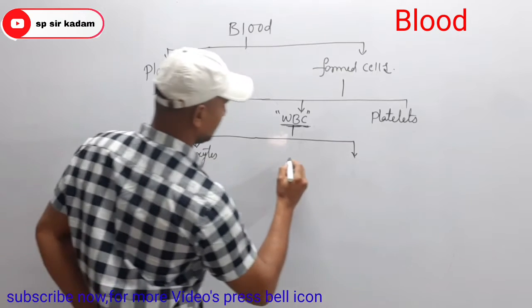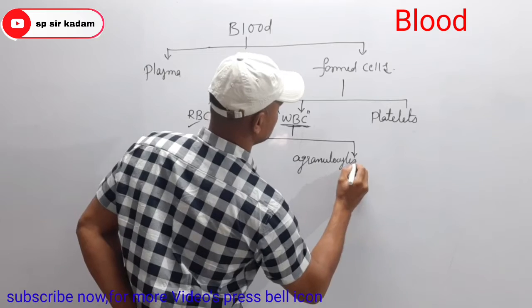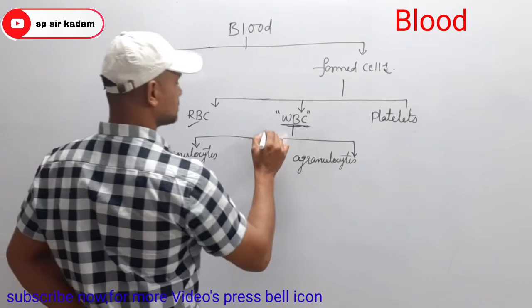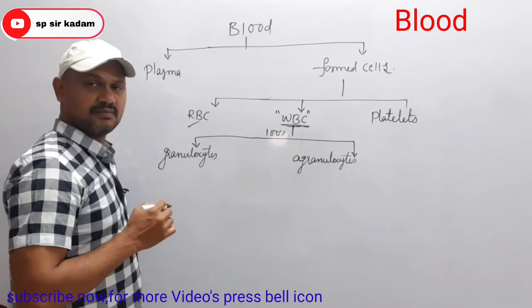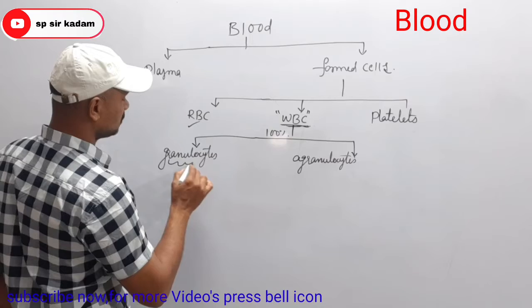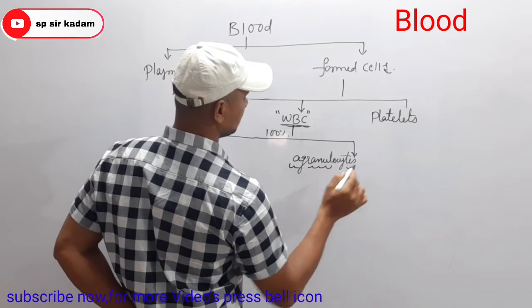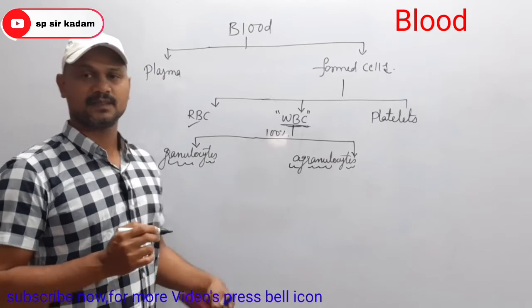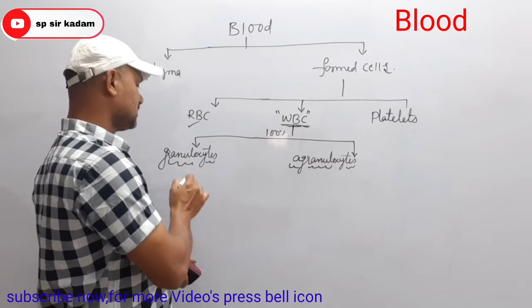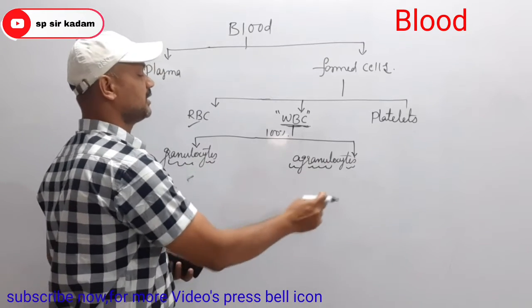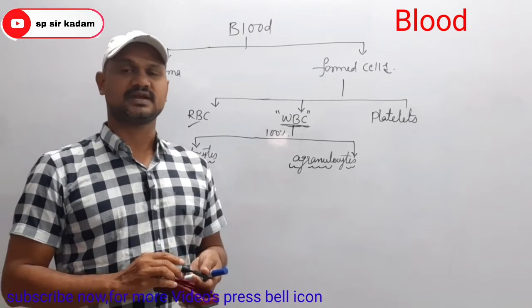In total 100% of WBC, 65 to 75% constitute granulocytes, and the remaining 35 to 40% constitute agranulocytes. Cytoplasmic granules are present in granulocytes. Here cytoplasmic granules are absent, so we call them agranulocytes.